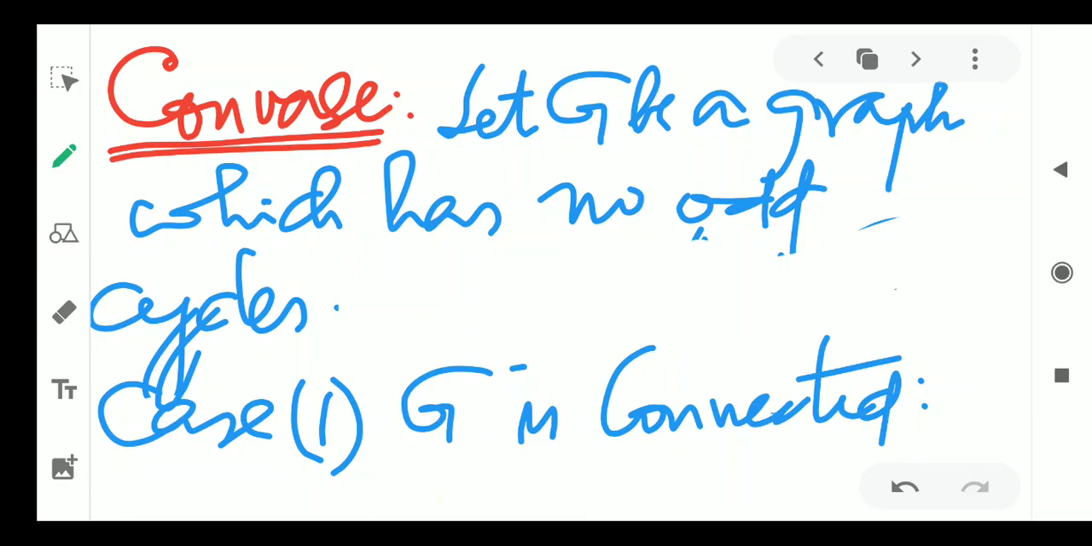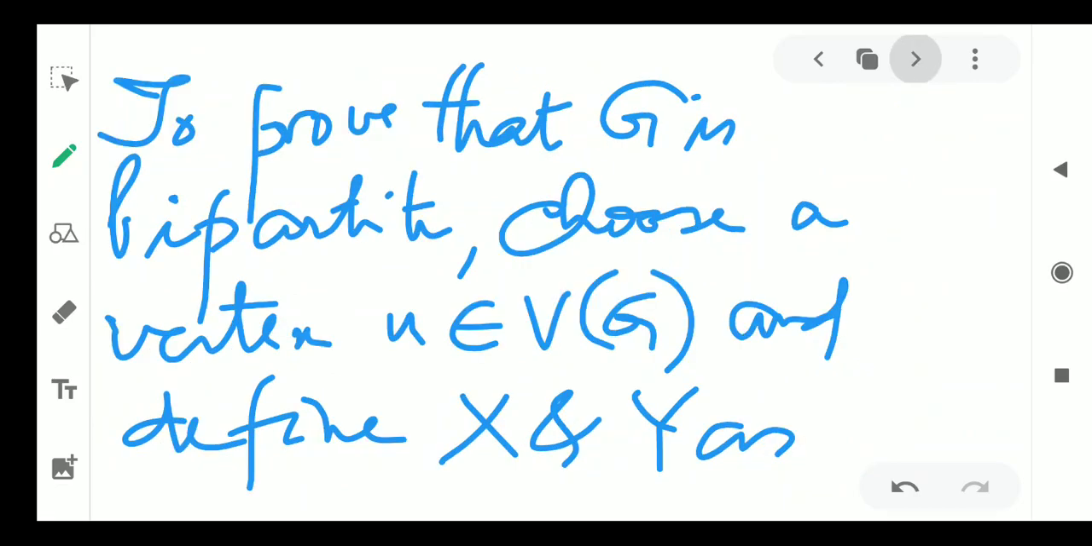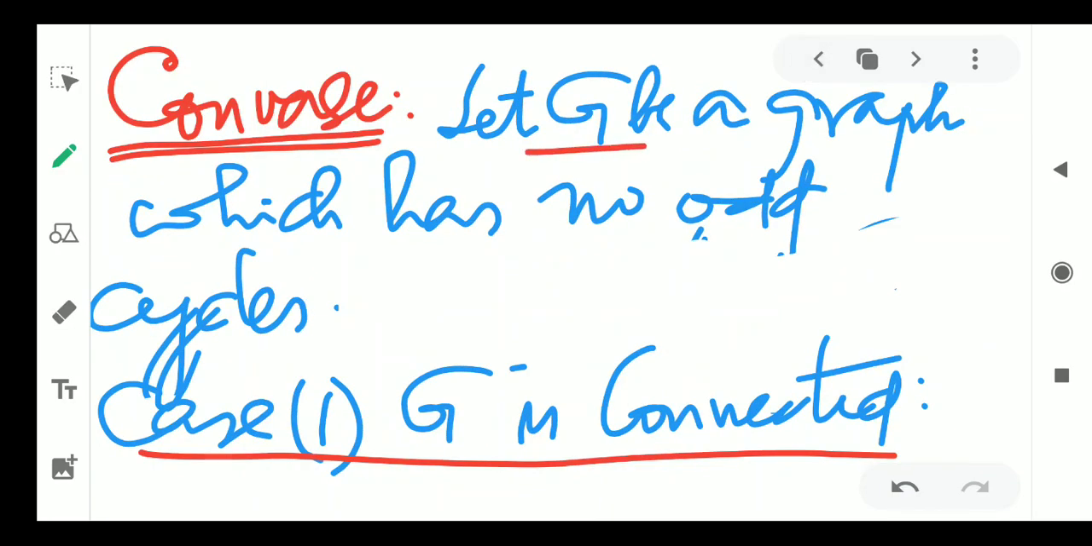So we'll deal with two cases. Case 1, we assume for the time being that G is connected. In the case when G is not connected, we will have it as case 2. So what we have so far: you are given a graph G which is connected and has no odd cycles. What we have to prove? We have to prove that G is bipartite.